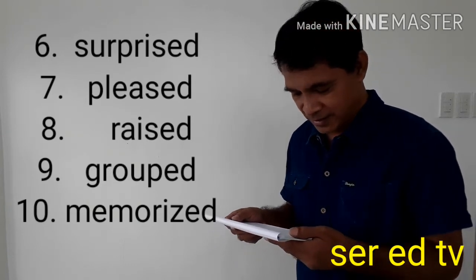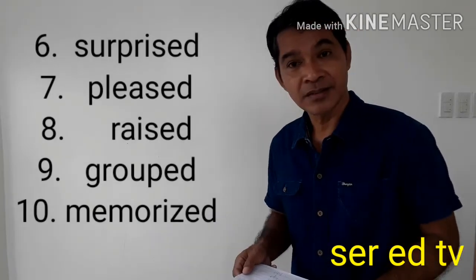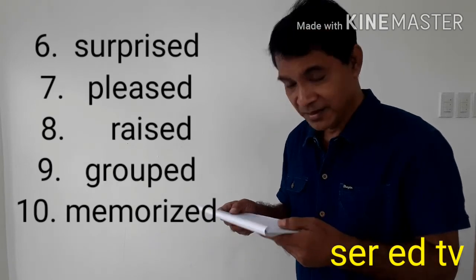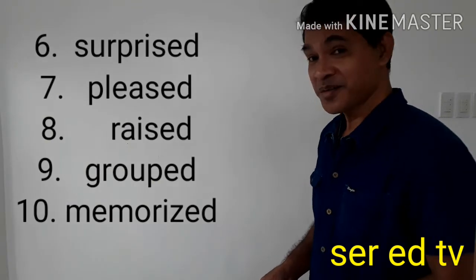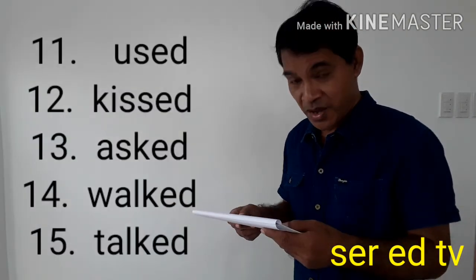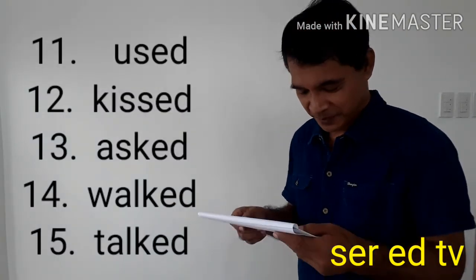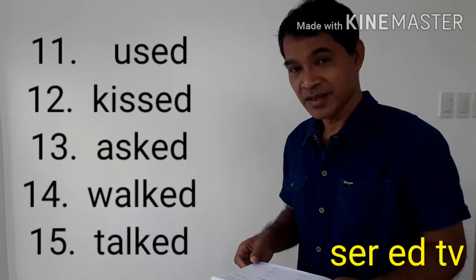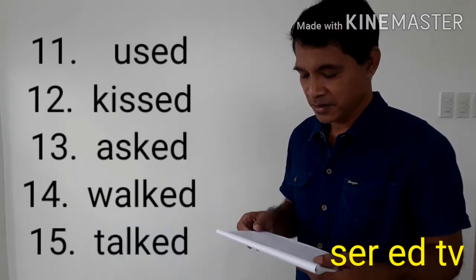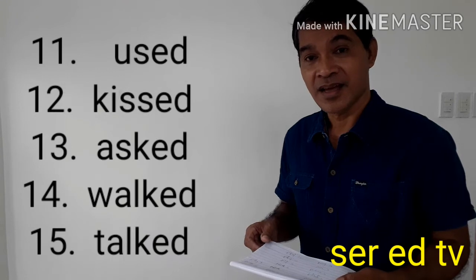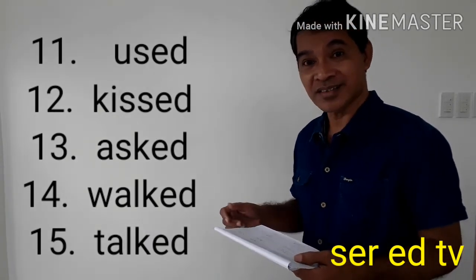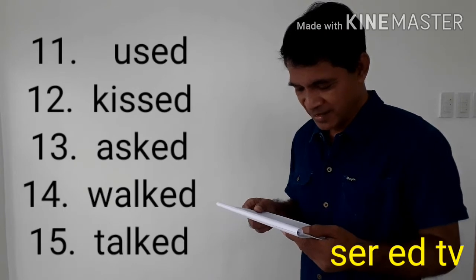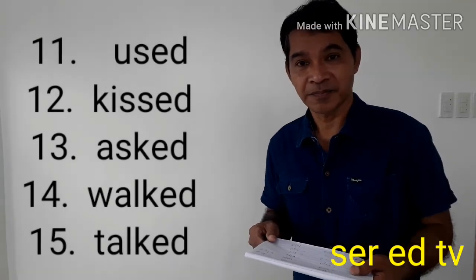Number 9, grouped. Number 10, memorized. Next, number 11, used. 12, kissed. 13, asked. 14, walked. And 15, talked.